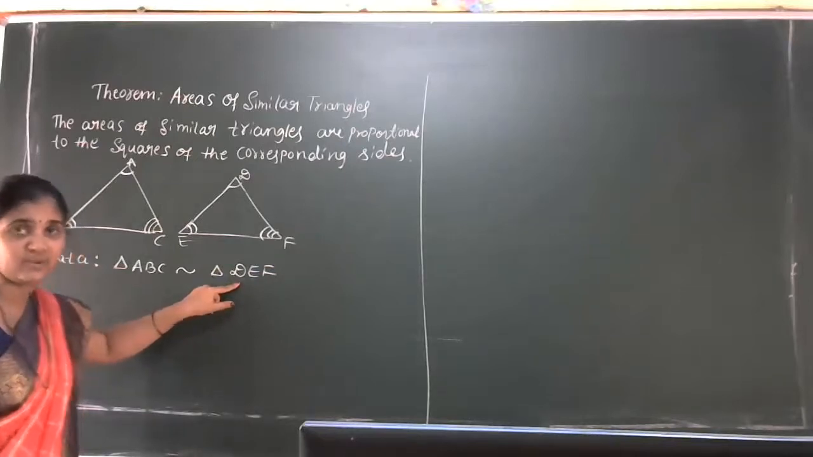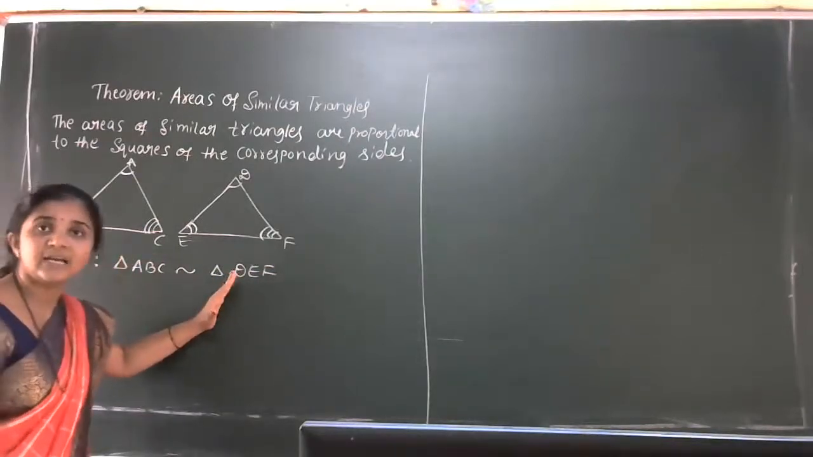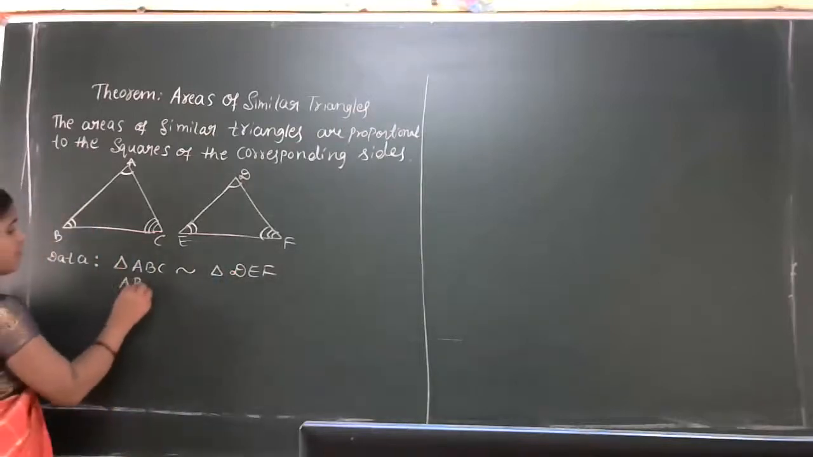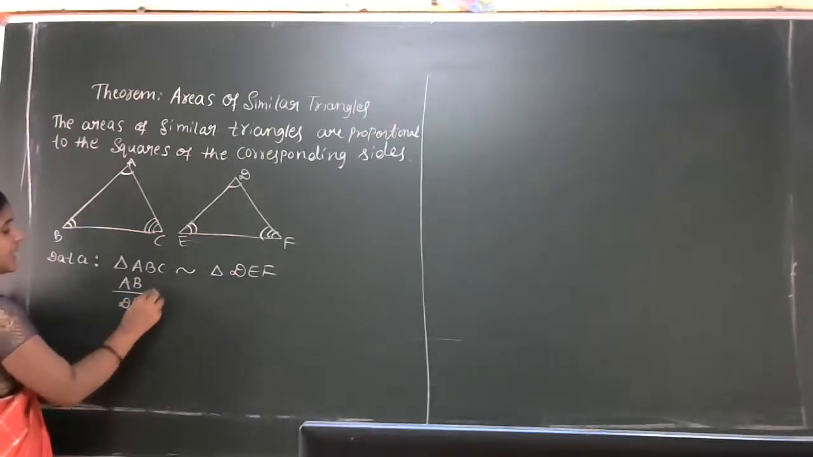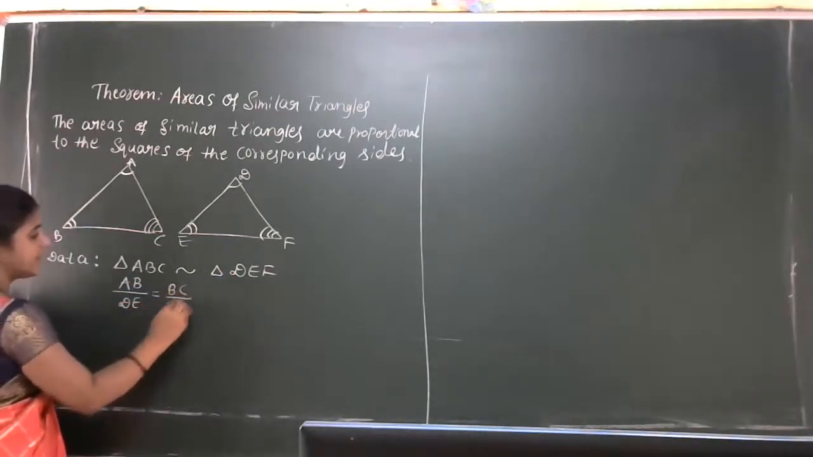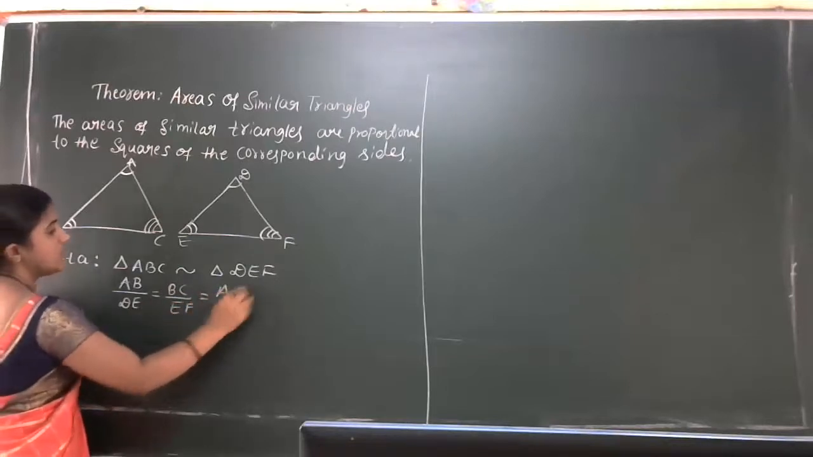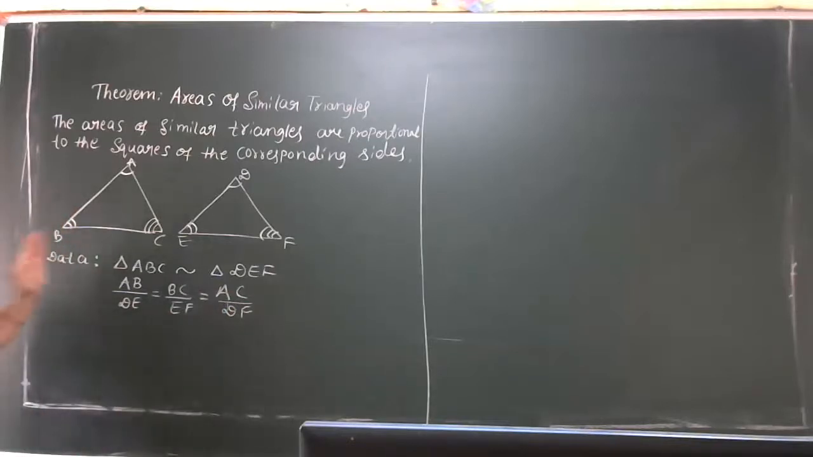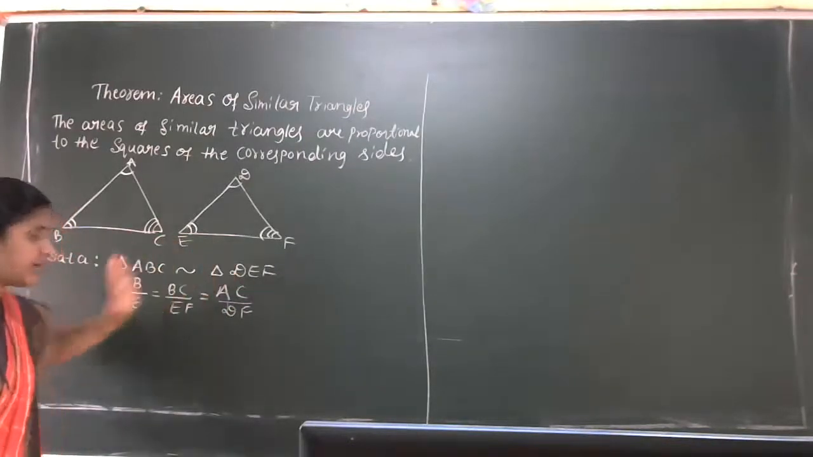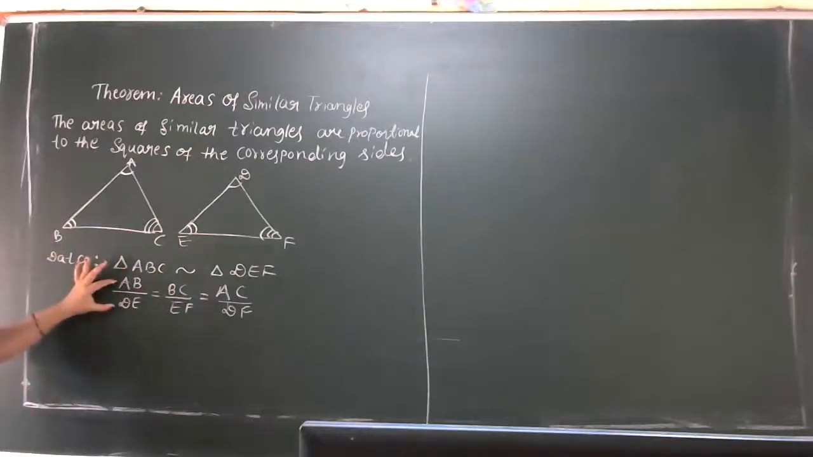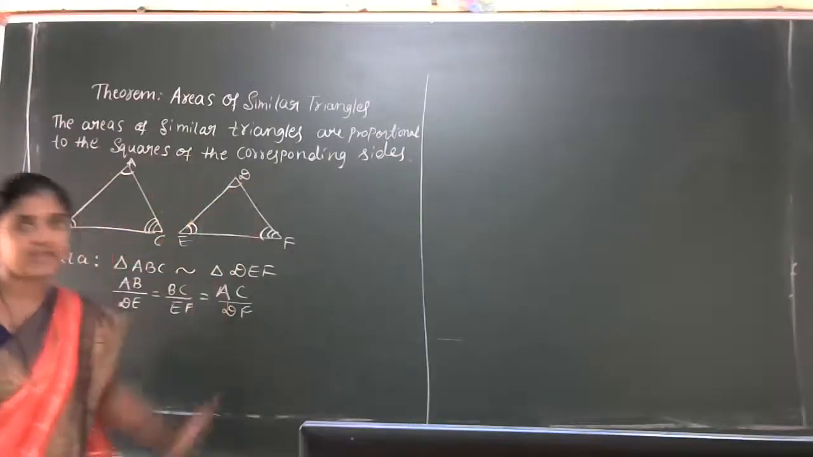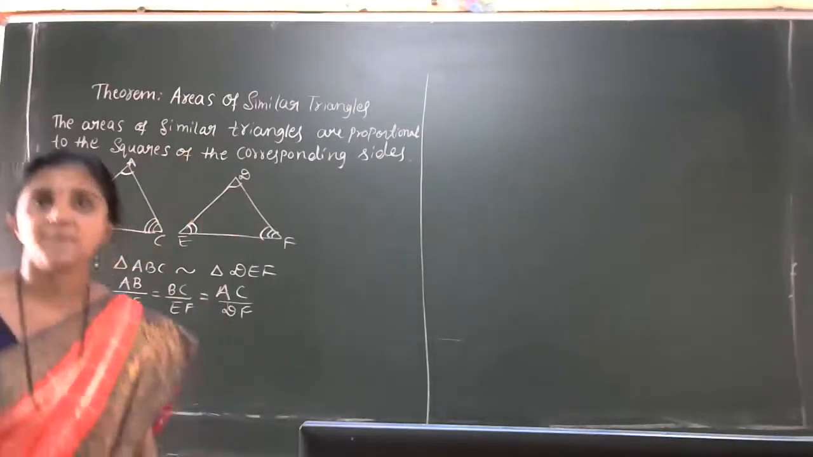In similar triangles, corresponding sides are always in proportion. So we'll write it in the form of AB by DE, which is equal to BC by EF, that is equal to AC by DF. Is that clear, students? This is the data. Triangle ABC similar to triangle DEF, so from this we can write AB by DE equal to BC by EF equal to AC by DF.